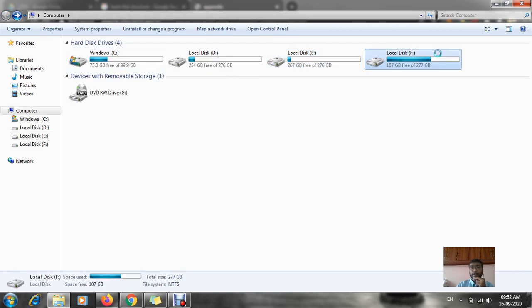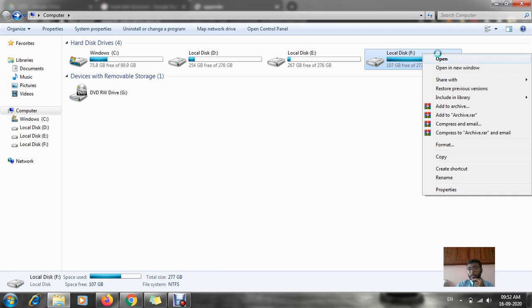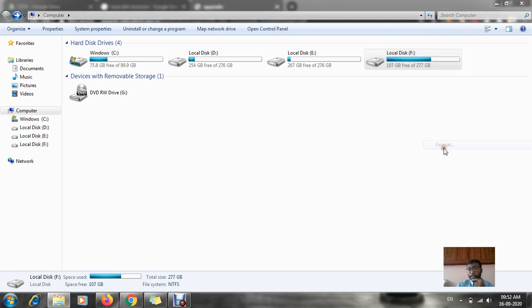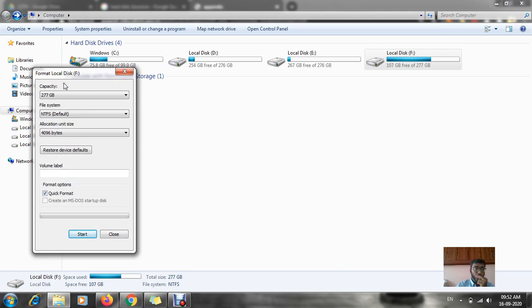See over here, if I click on format, it shows the capacity is 277 GB and the file system is NTFS. This is your NTFS and FAT file system. These are your security features. In case viruses come there, they will give alerts.